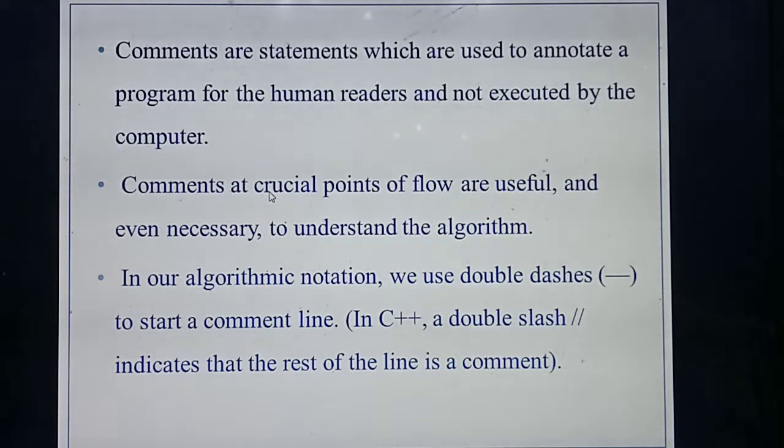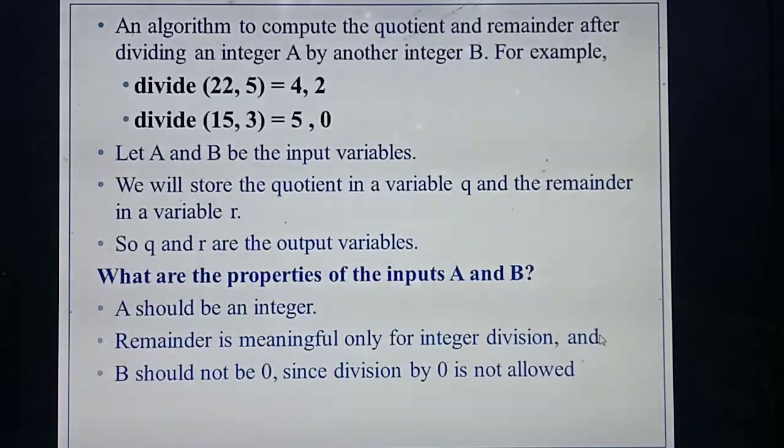Here we are using double dashes, isn't it? But in our C++ program, normally we use the double slash symbol. See, this is the slash symbol we use in C++ to represent the comments line. So, understood what a comments line means? It is only used for understanding purposes, not for calculations or anything while you are running the program. That is the use of a comments line.